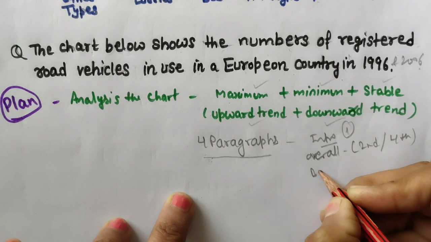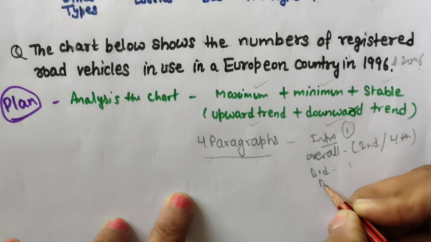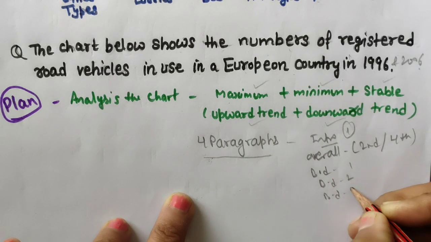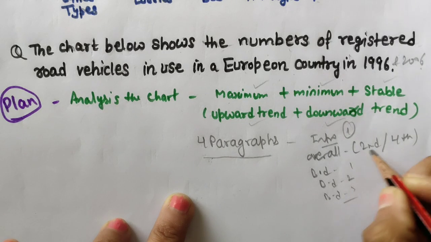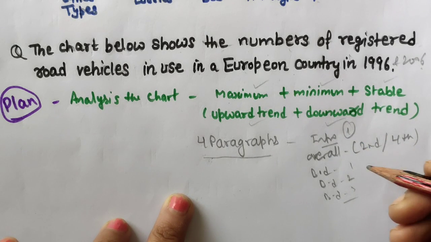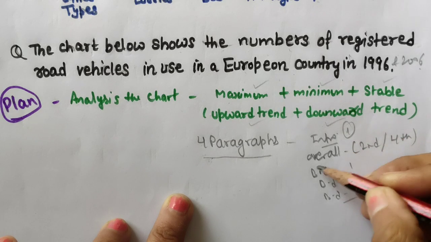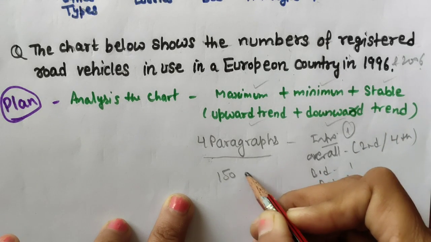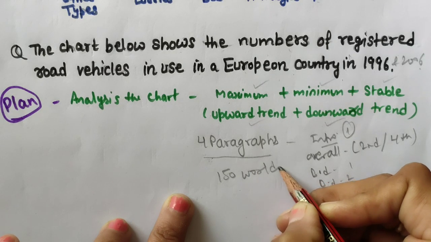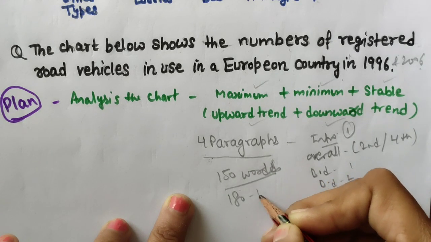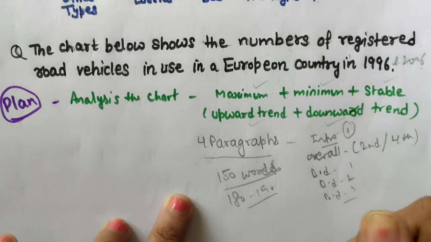Then body detail paragraph number 1, then body detail paragraph number 2, and sometimes body detail paragraph number 3 also comes. So we should not say that compulsory 4 paragraphs or 5, no: introduction, overall, and body detail paragraphs. And here 150 minimum words you should write, and in fact I would say 180 to 190 words definitely will go